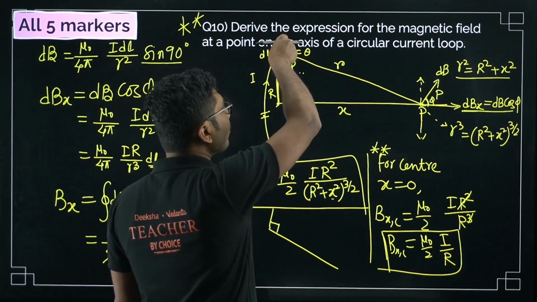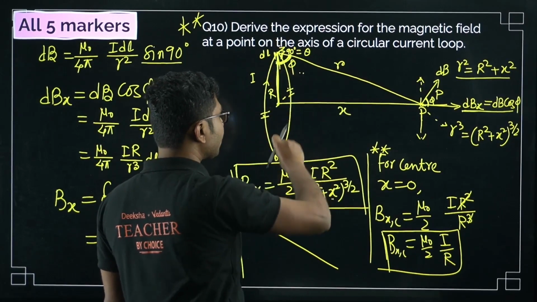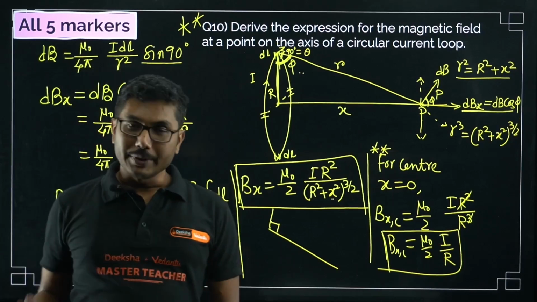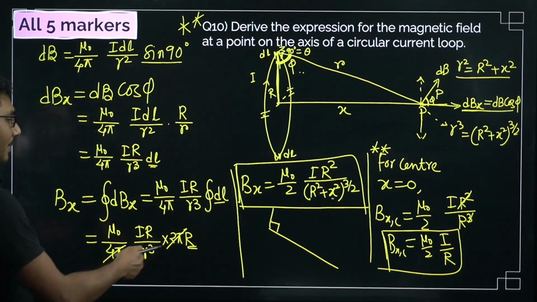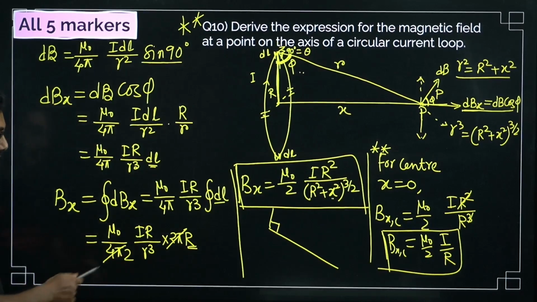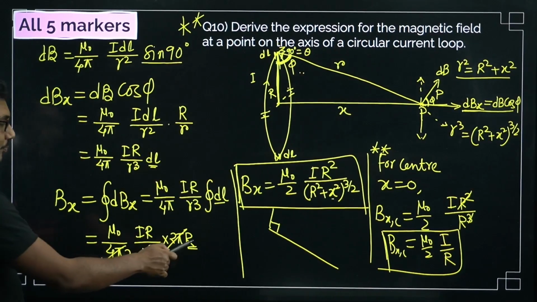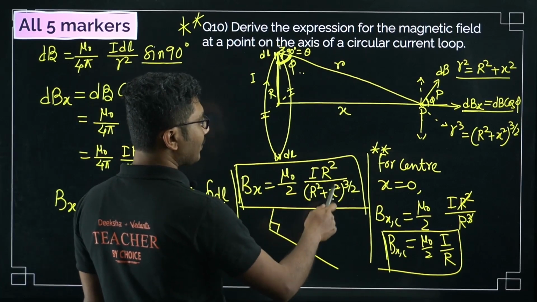dl is a small component along the coil. So if you take all the small portions of the coil and add them, you will get the perimeter of the coil. So perimeter is basically 2 pi r, so you have to multiply with 2 pi r. So if you see, 4 pi and 2 pi are cancelling, only 2 is left. The r's are multiplying, so you get mu naught I r square by